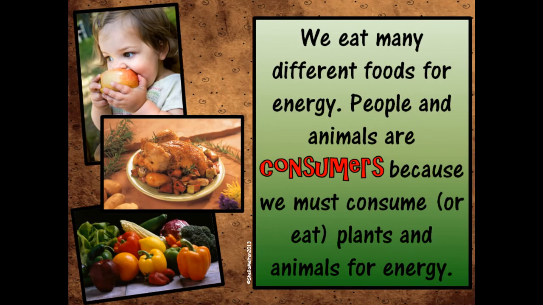We eat many different foods for energy. People and animals are consumers because we must consume or eat plants and animals for energy. Now, some of you may only eat plants for energy, which is fine. That means that you're a vegetarian. So you get your energy from plants. So remember, we're going to say this again. We eat many different foods for energy. People and animals are called consumers.